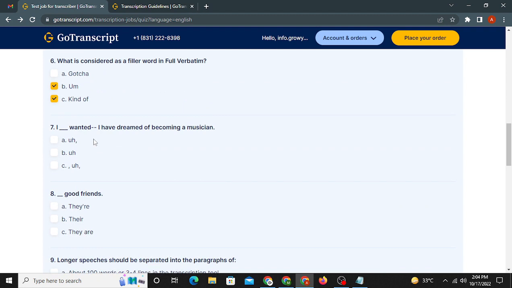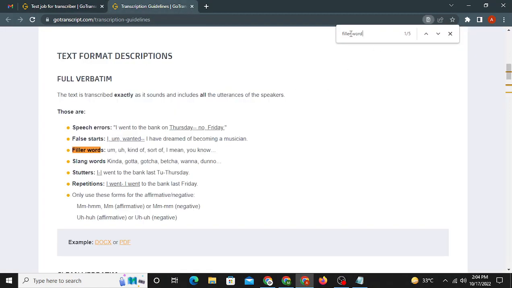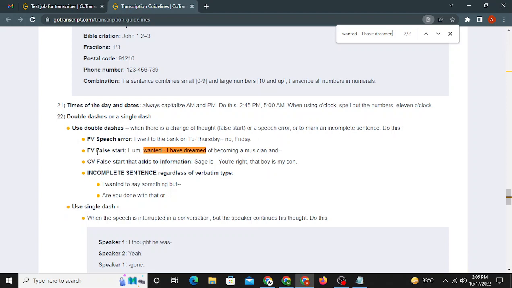We're going to the number 7 question. I dash wanted double dashes. I have dreamed of becoming a musician. So double dashes are used in an incomplete sentence. I'll copy just this, and I'll go over here. There we go. I wanted, I have dreamed of becoming a musician.